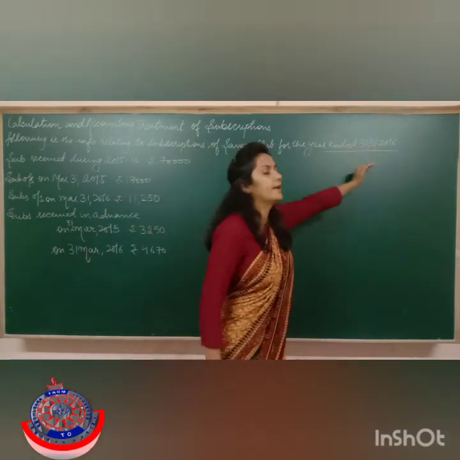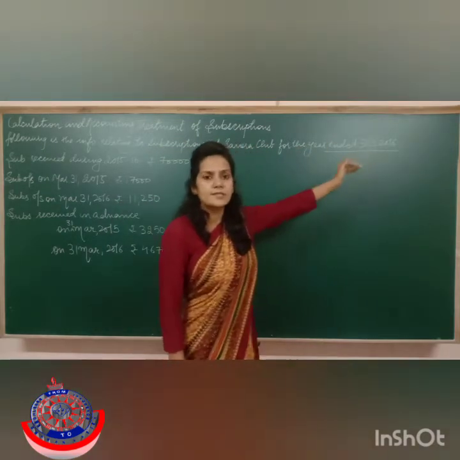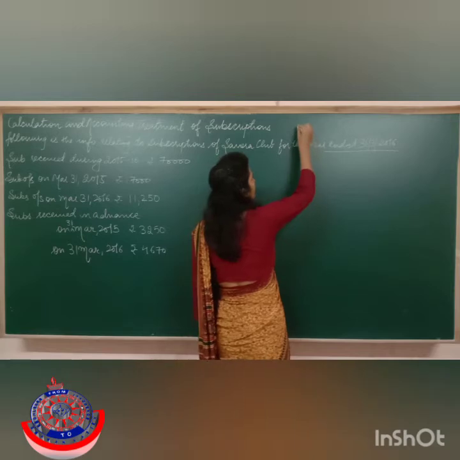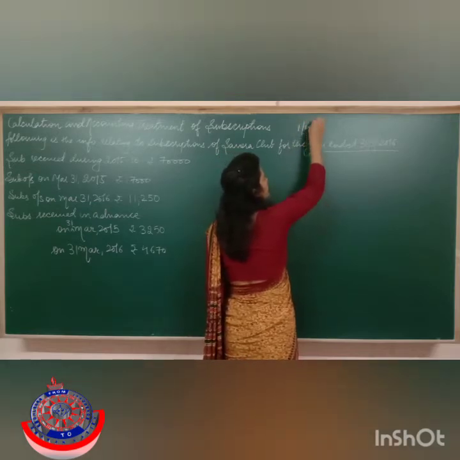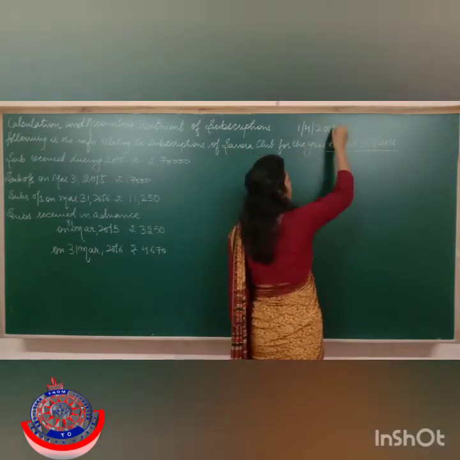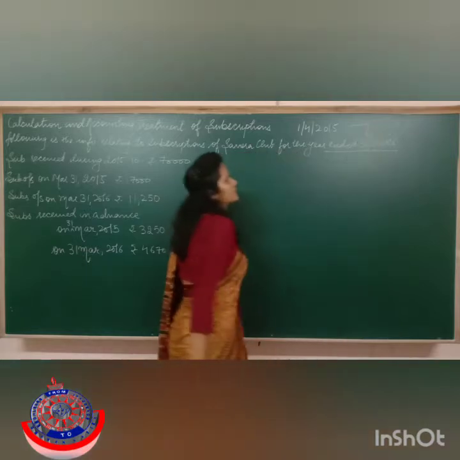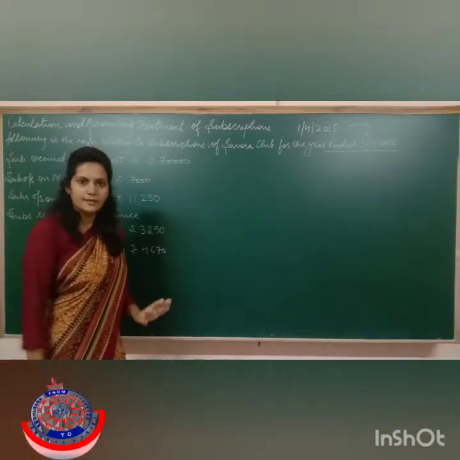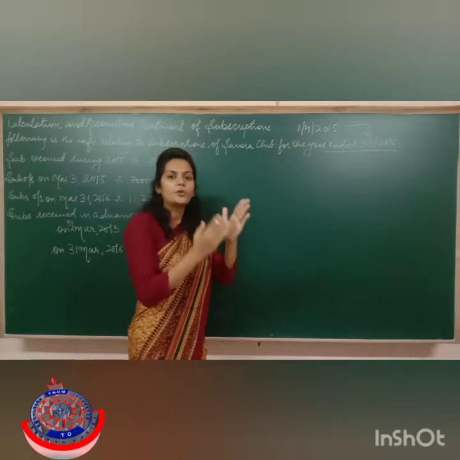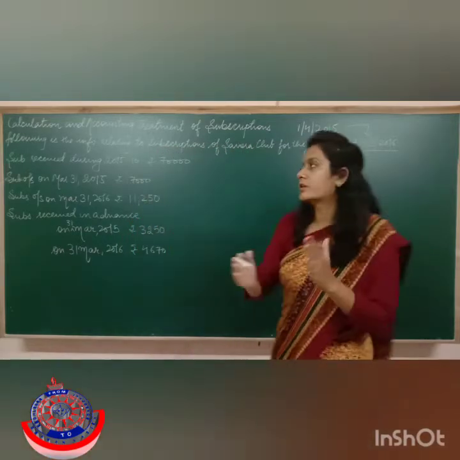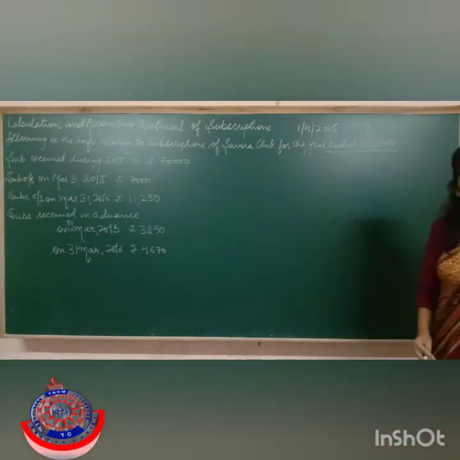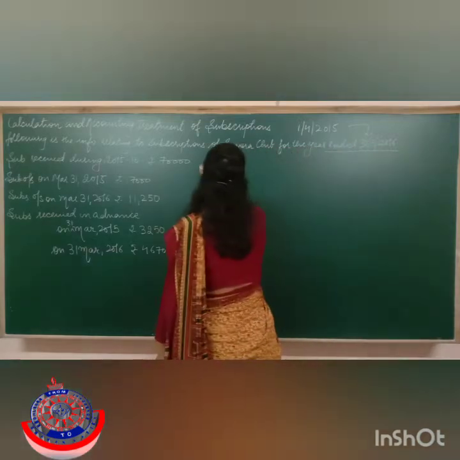If I am saying that the year ends on 31st March 16, then it means आपका जो current financial year था वो था 1st April 2015 to 31st March 2016. Clear? Now you are going to make the income and expenditure account for this particular period. So now see how you are going to do it.